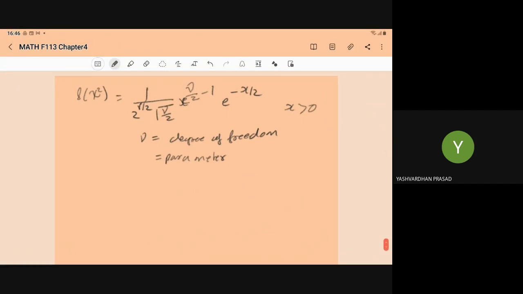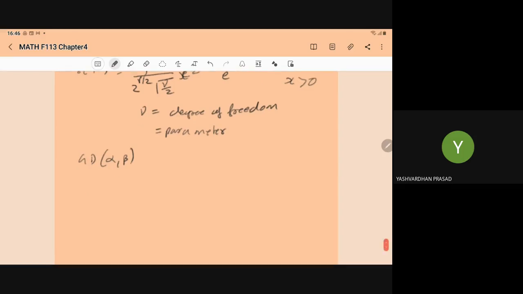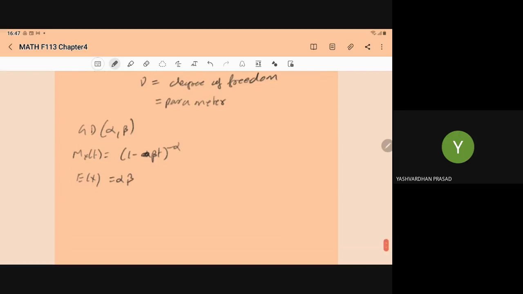So when I'm saying that it is a special case of the gamma distribution, for the gamma distribution, what is the MGF? M_X(t) is (1 minus beta t) to the power minus alpha, and E[X] is alpha beta, and variance of X is alpha beta squared. So I'm saying that it is a special case.